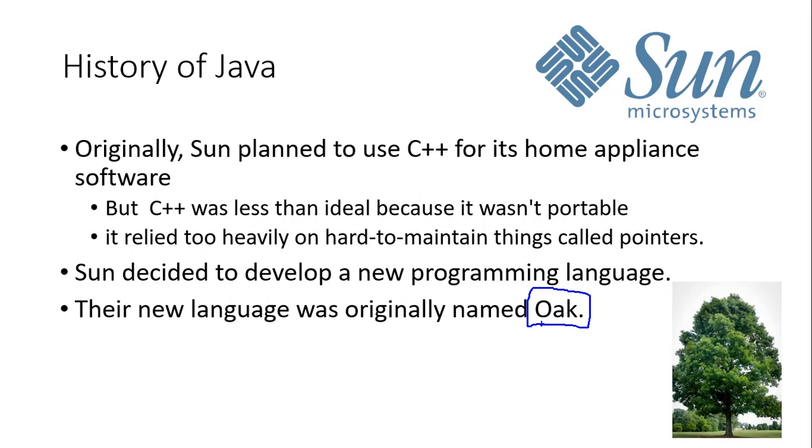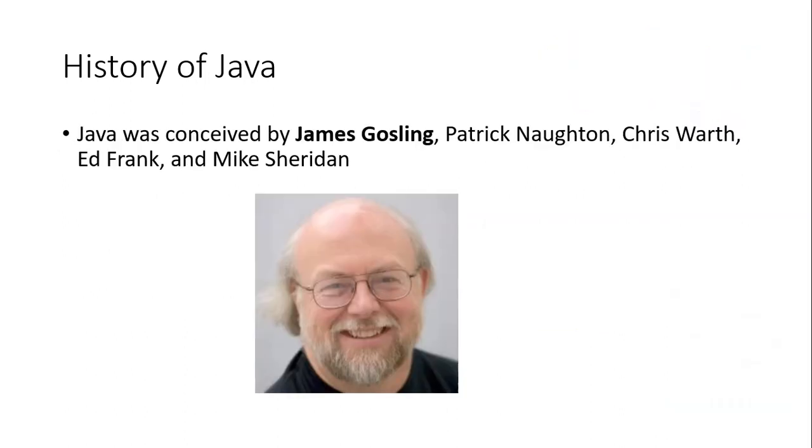In the United States, we know very well, copyright laws are very strict. So this Oak name was already registered by somebody else, so they could not register their programming language as Oak, so they called it Java. That's how the idea of Java came into the picture.